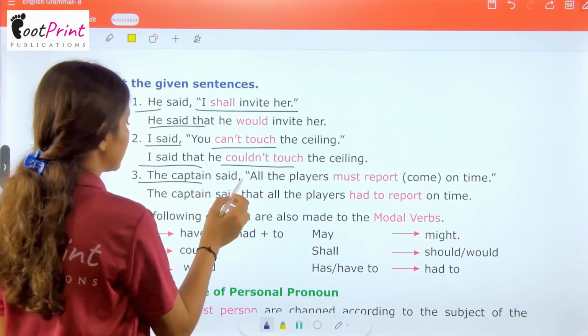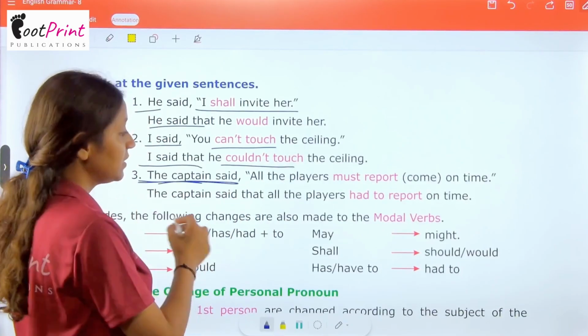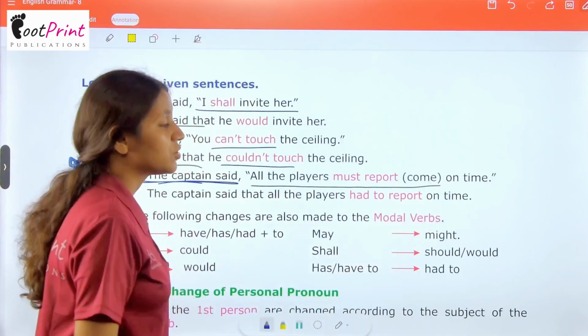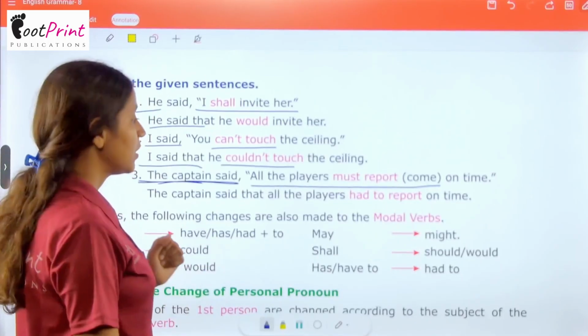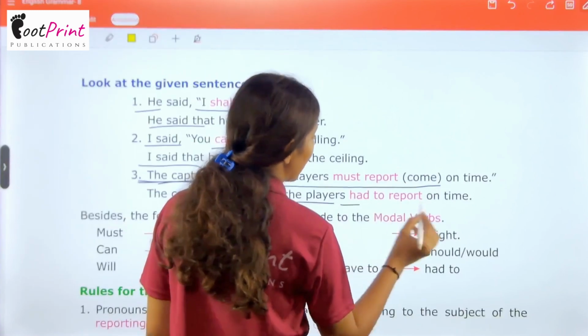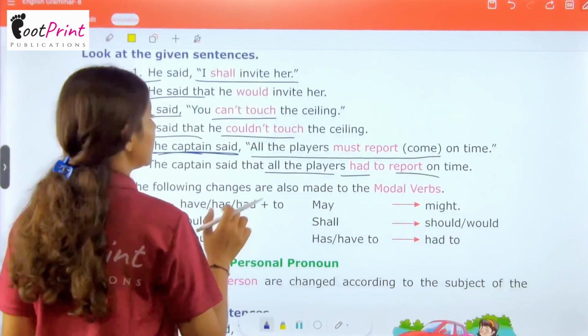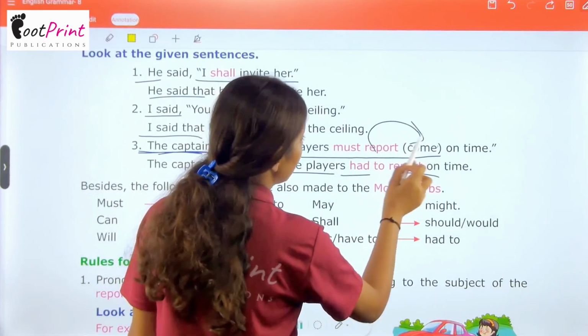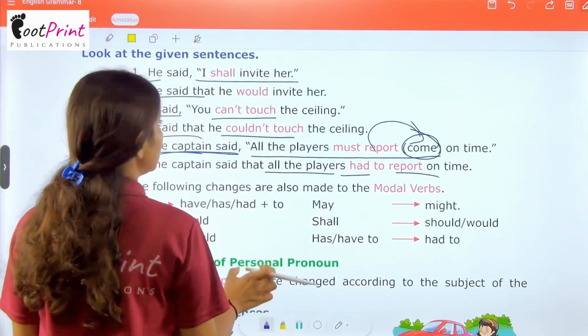The captain said, "All the players must report. Come on time." The captain said that all the players had to report on time. Here, report is written for come.